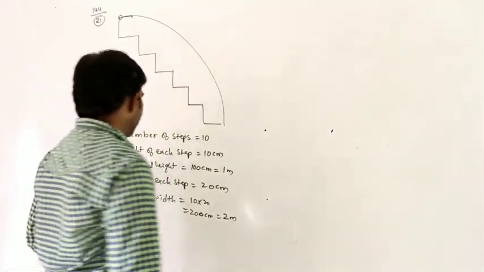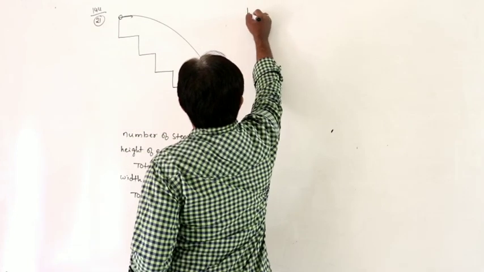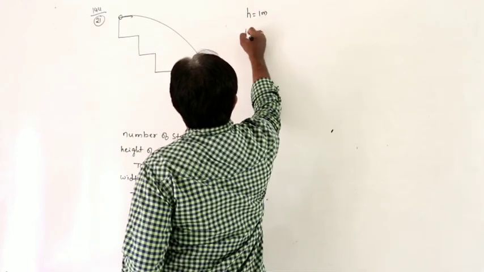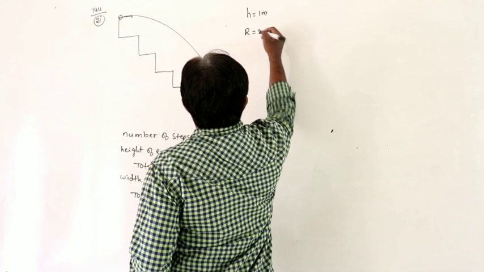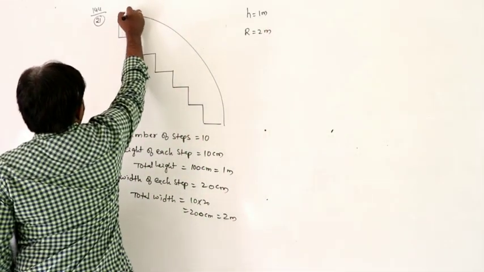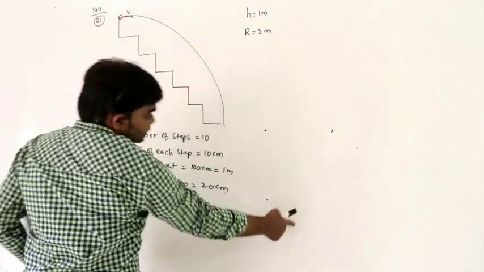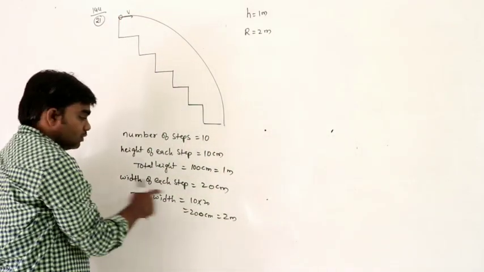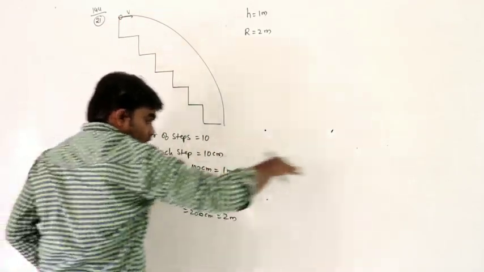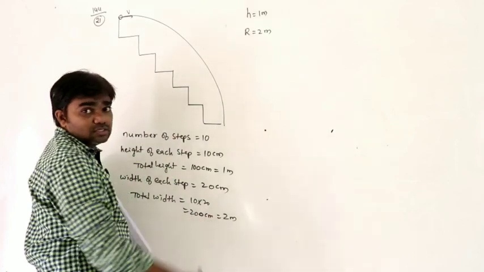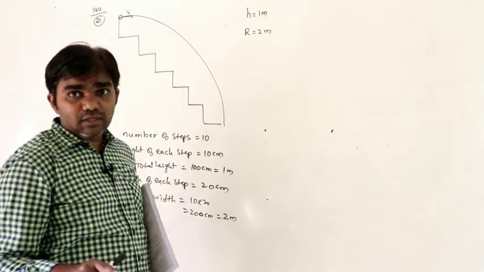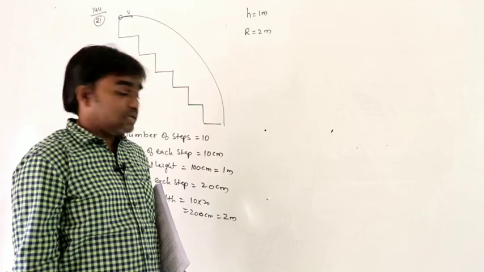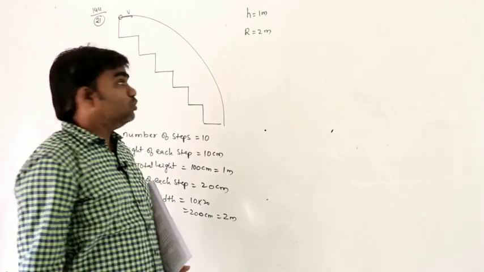So we know the height, and the range is given as 2 meters. If the ball is thrown here with velocity v, it touches the 10th step here. So the total height travelled by the body is 1 meter, and the total horizontal distance travelled by the body is 2 meters. Height is 1 meter and range is 2 meters.